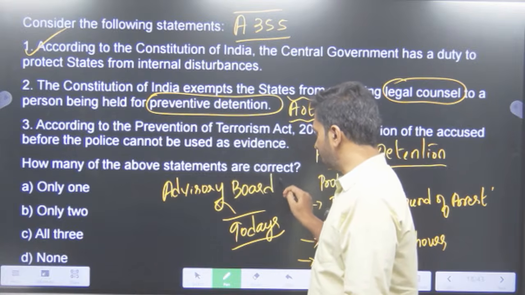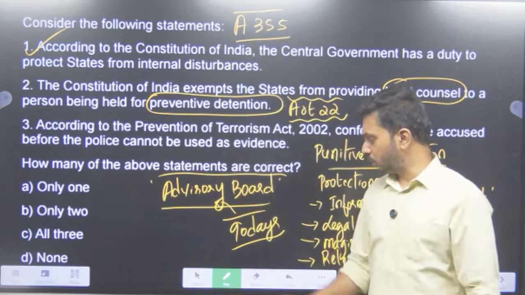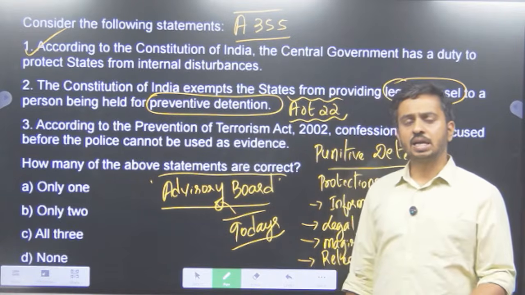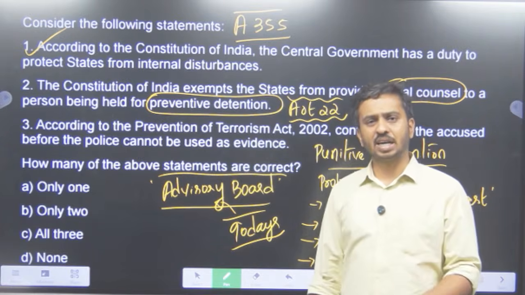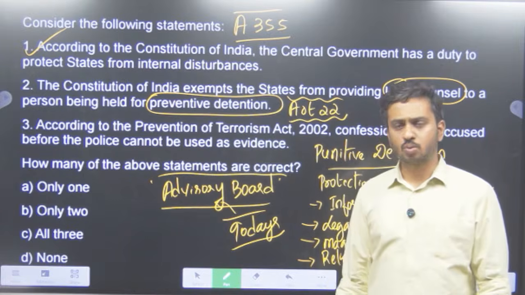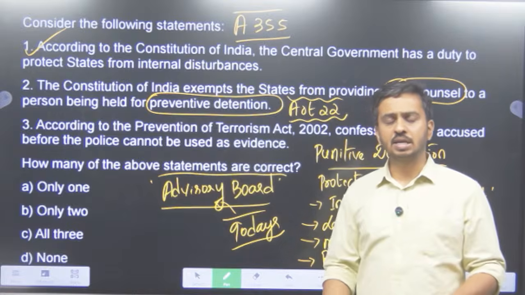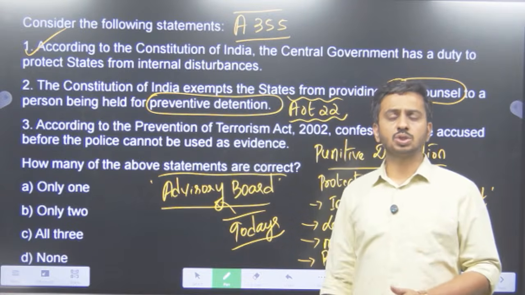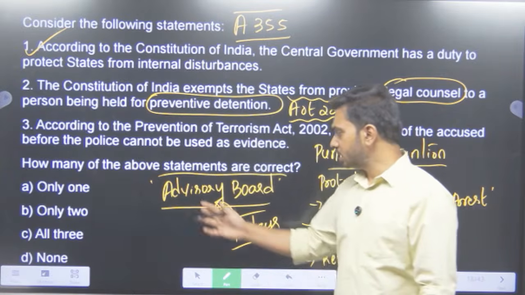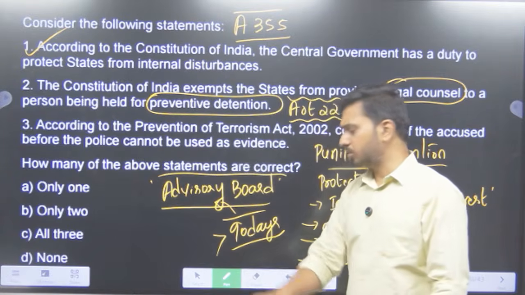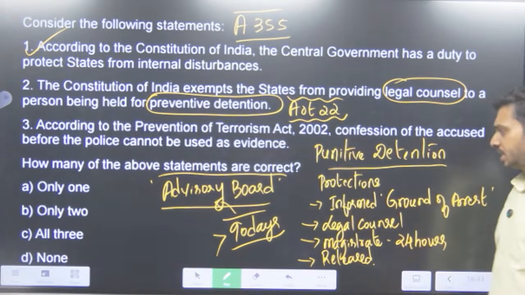Advisory board will have the judge of a high court, so he will look into the case, he will look into the seriousness of the case, and if the judge feels that this person needs to be detained for more than 90 days also, because certain aspects of that crime is not very clear and the government wants to do further investigation into it, for that custody would be required. So the advisory board can extend it even beyond 90 days also. So then he has to be released, that is not there.